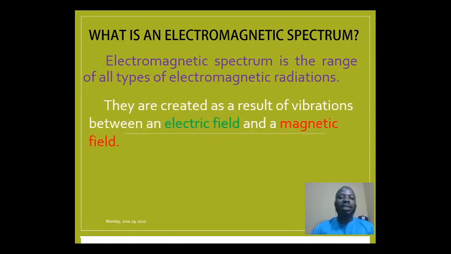They are created as a result of vibration between an electric field and a magnetic field. So when we have a combination of electric field and magnetic field, we have what is called electromagnetic spectrum, and they usually travel perpendicular to each other. Don't forget that they usually travel perpendicular to each other.